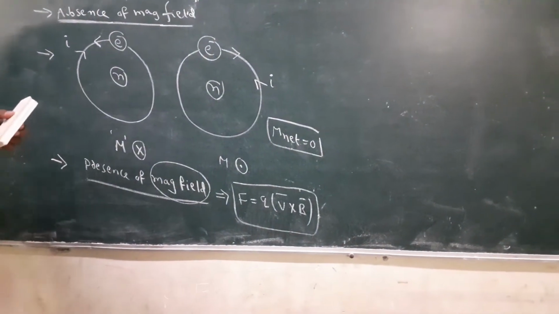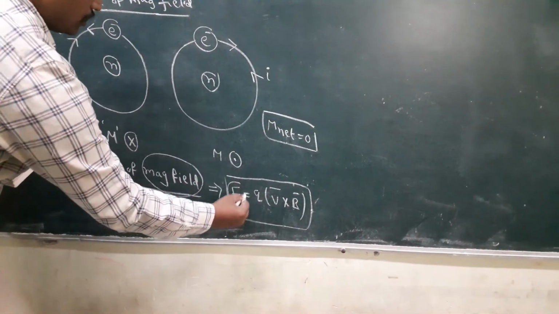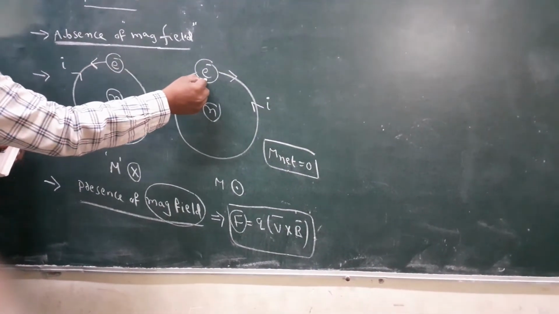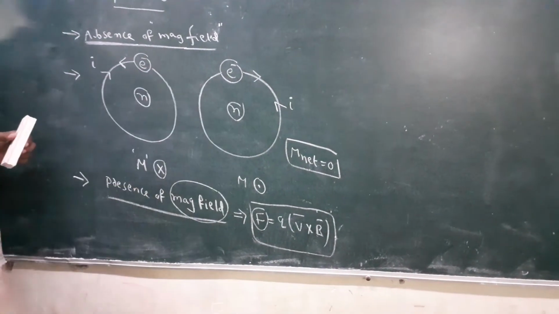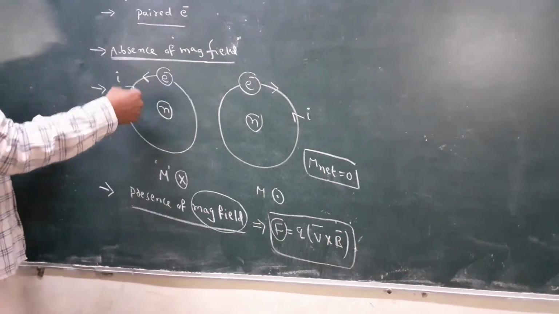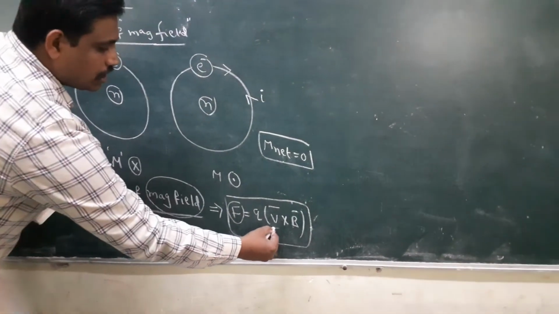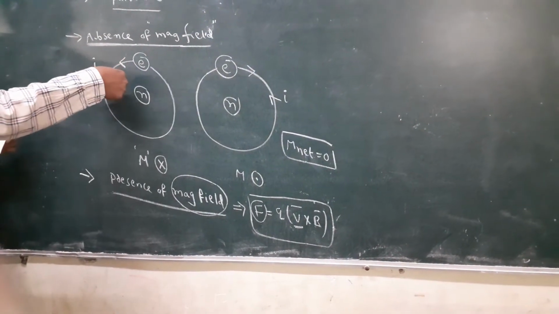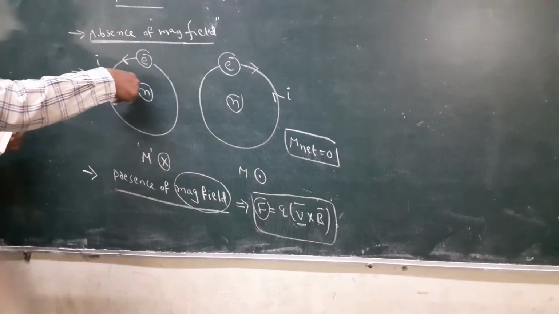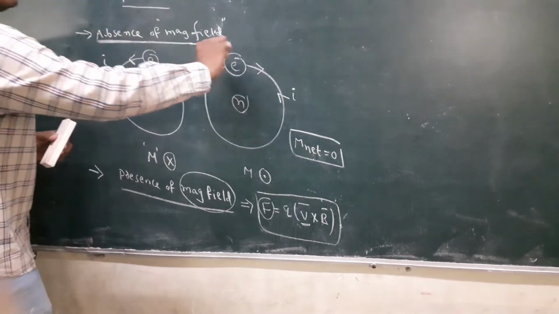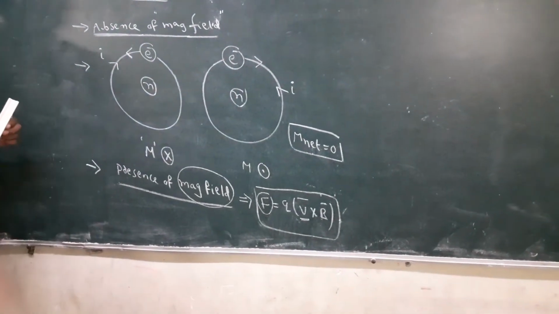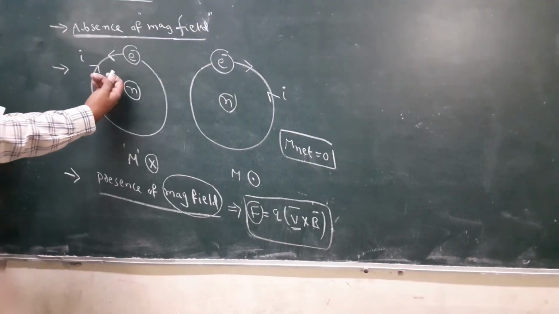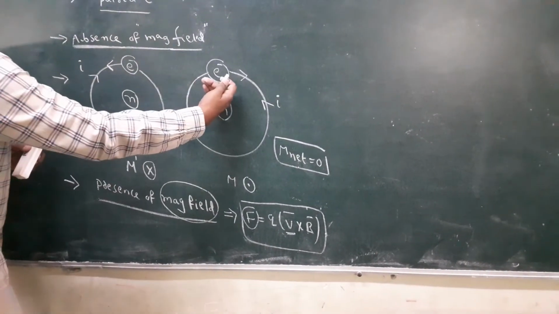That means the force acts on the electron. Here the direction is also most important. So if the force increases the motion of one electron, then it decreases the motion of the other electron. That means automatically its speed increases, and automatically the other's speed decreases.